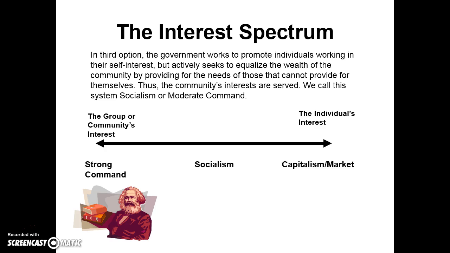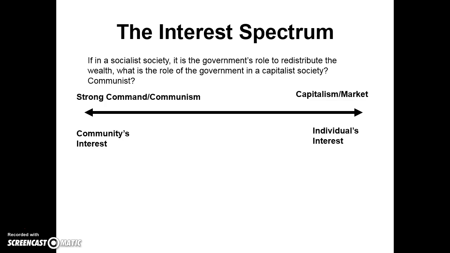The government's role in this solution is to provide substantive guarantees to its citizens, such as wealth, housing, health care, when the individual can't do it for him or herself. If in a socialist society it is the government's role to redistribute the wealth, what is the role of government in a capitalist society or in a communist society? Okay. How does our government here in the United States help the individual accrue wealth for him or herself?